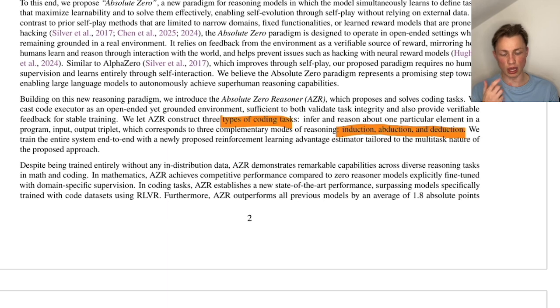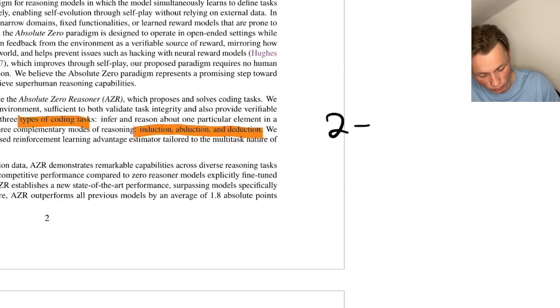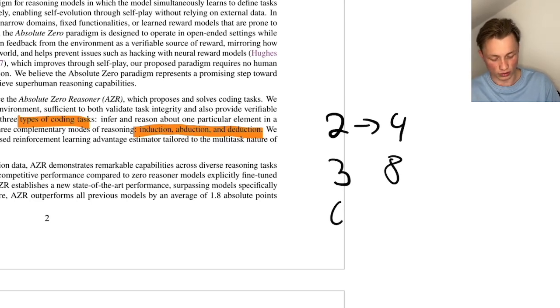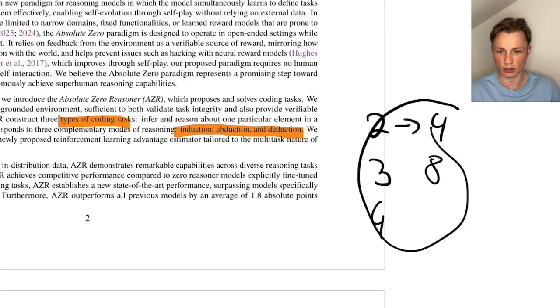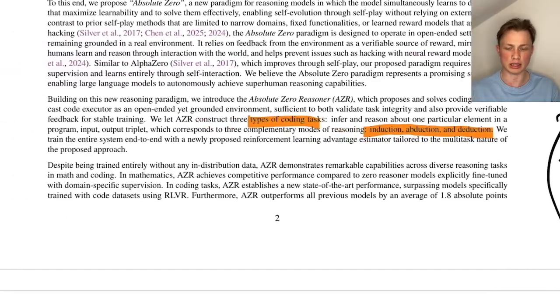We have an output and a code, and the question is, what do I have to put into the function in order to get the output? And induction is that the model sees some input-output examples. So for example, 2 becomes 4 and 3 becomes 8, what is 4? And then the model has to generate the code given these examples. Okay, so this one was induction.